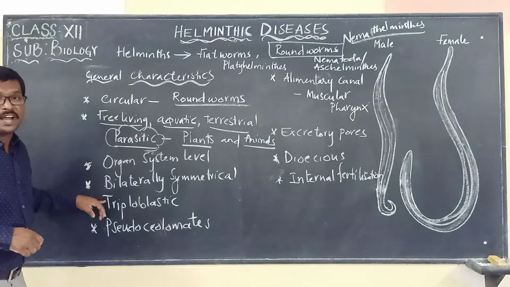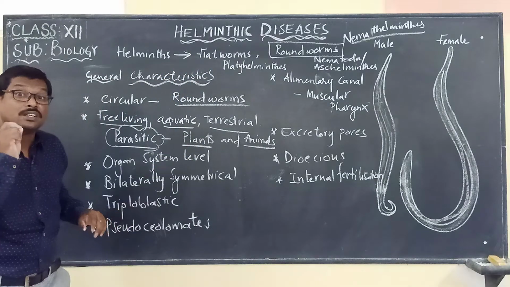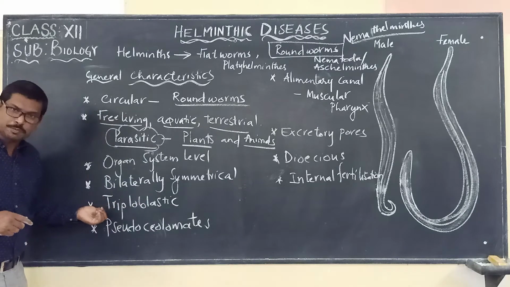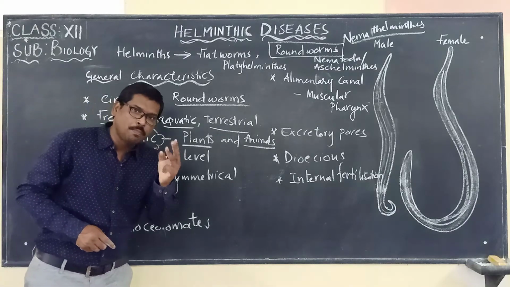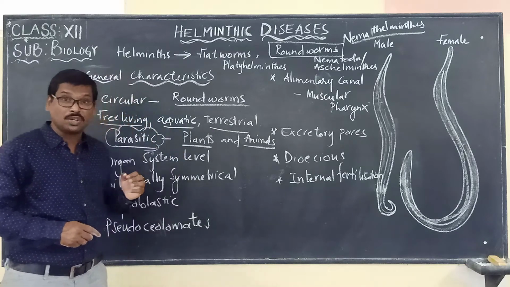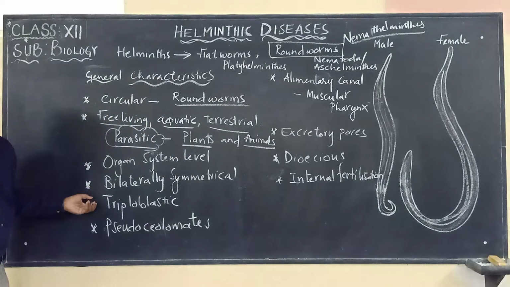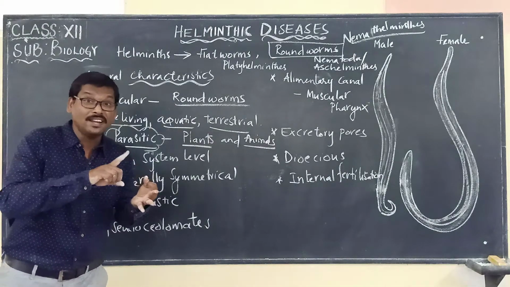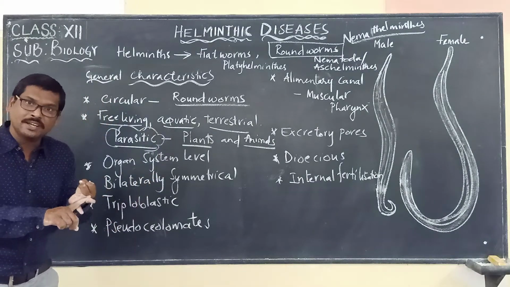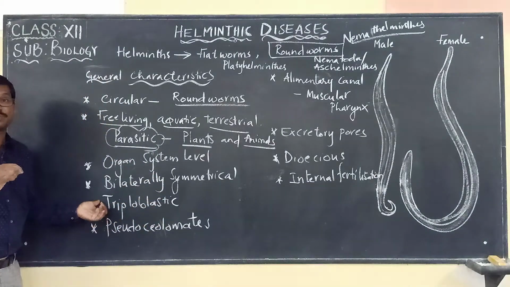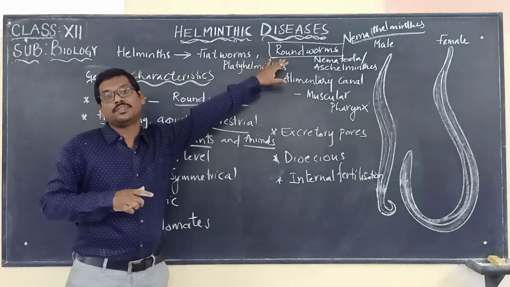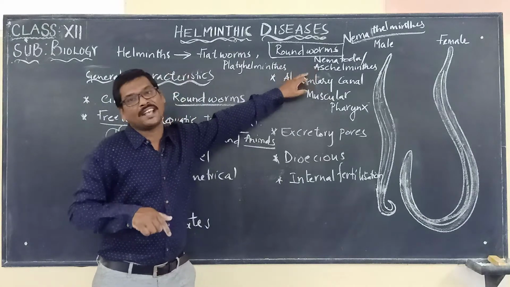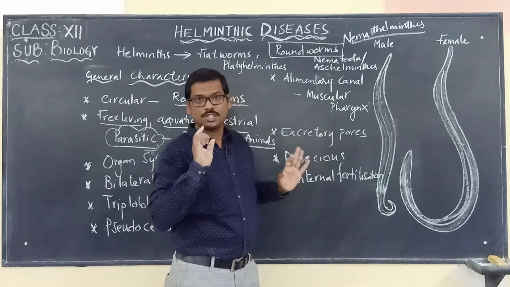Another characteristic to remember regarding the roundworms is that they are triploblastic, which means they possess three germ layers. What are those three germ layers? Ectoderm, mesoderm and endoderm. Those are the three germ layers seen in this group of organisms called roundworms, belonging to the phylum Nematoda.